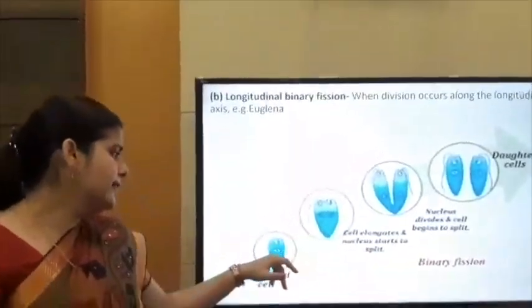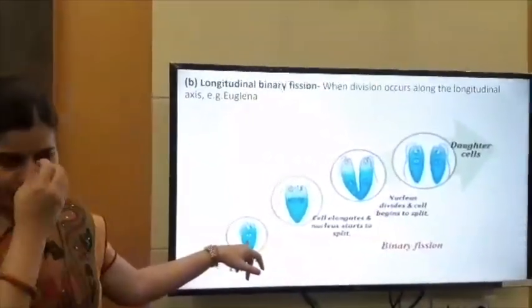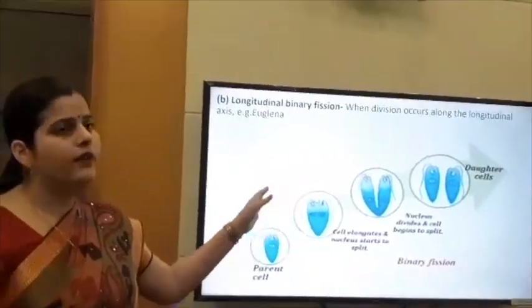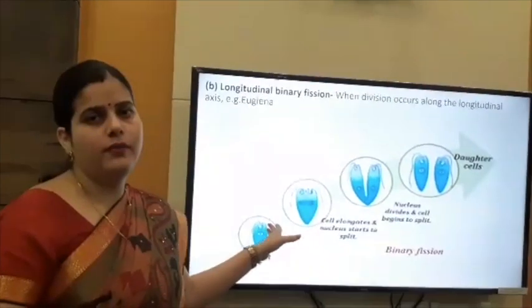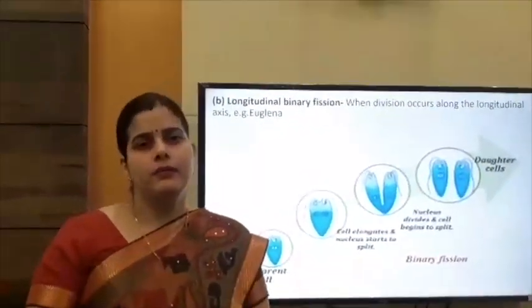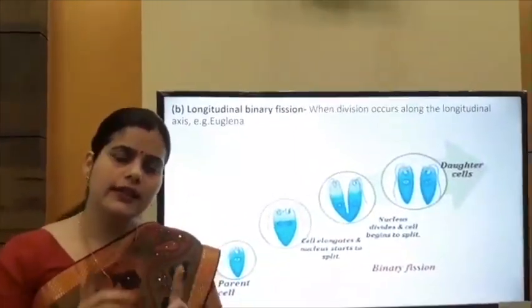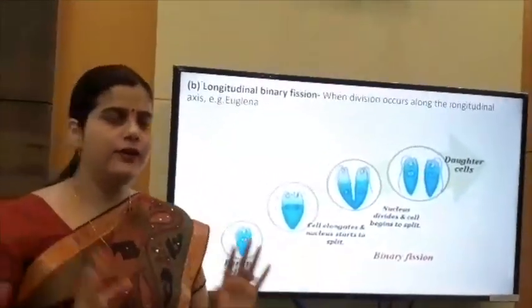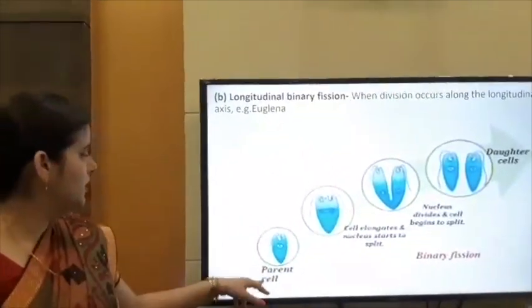When light does not occur, or when light is not received by the euglena, then it depends on another plant or animal for its food. In that case, the mode of nutrition is heterotrophic. Clear? So let's start.